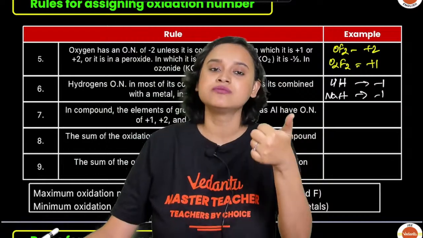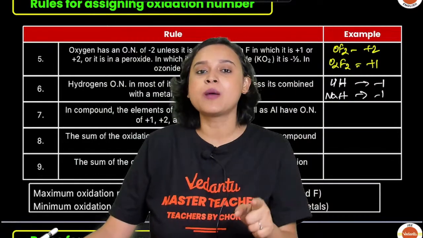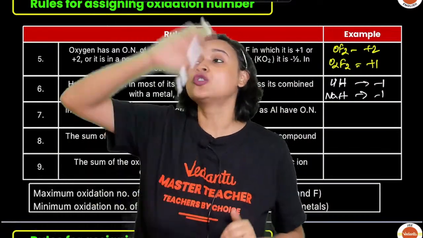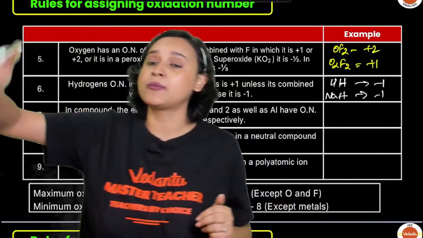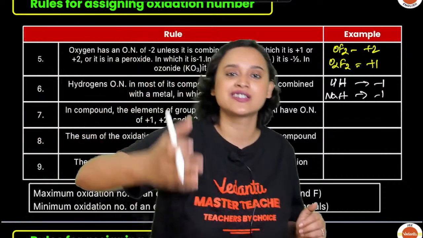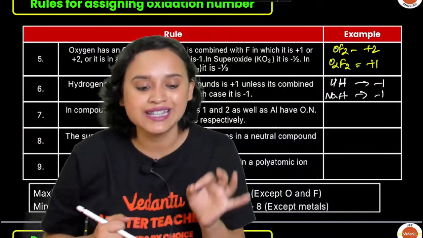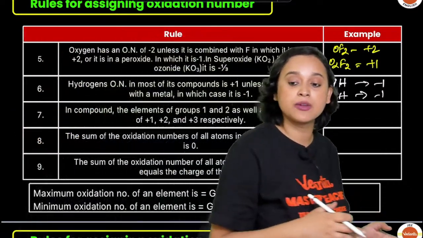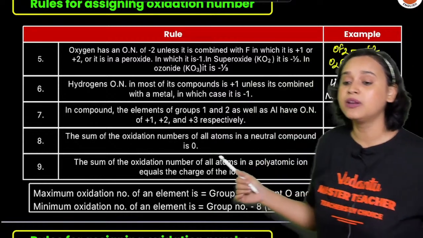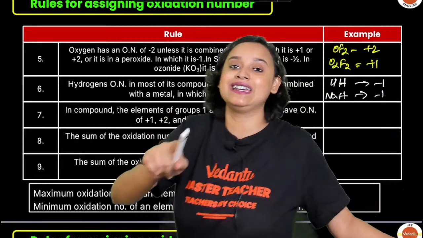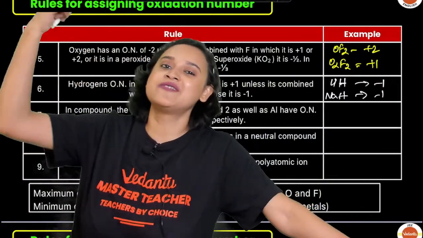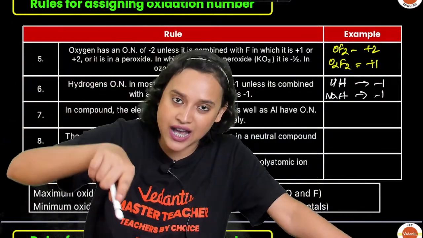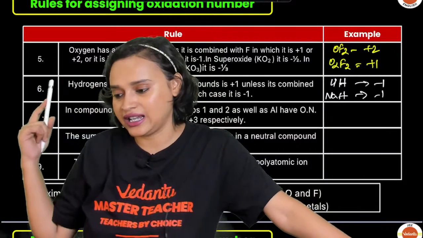Now here, the maximum oxidation number of an element is usually the group number, except oxygen and fluorine. Group number 1, oxidation state +1. Group number 2, oxidation state 2. Group number 13, oxidation state 3. Group number 14, oxidation state 4. Group number 15, oxidation state 5. Similarly, you can find this out. And the minimum oxidation number of an element is the group number minus 8, except for metals. So when we go to group number 15, it will be 8 minus 5, that is, it will be 3, everybody.